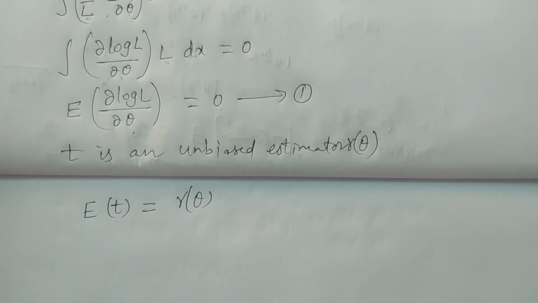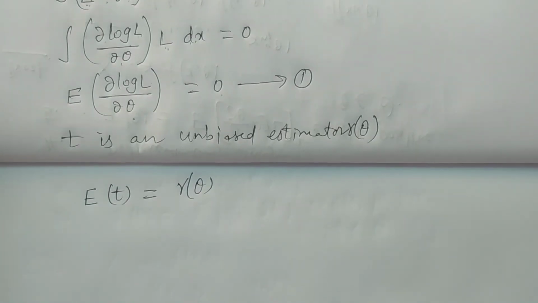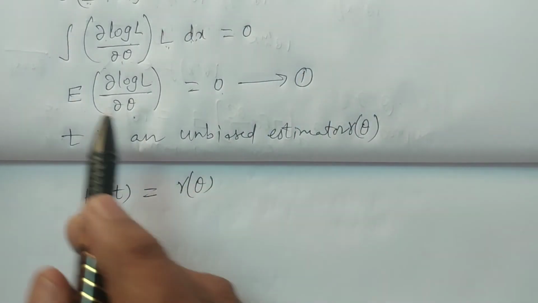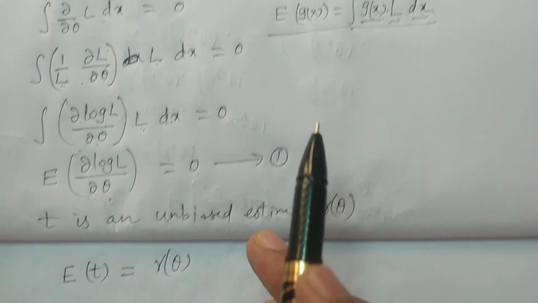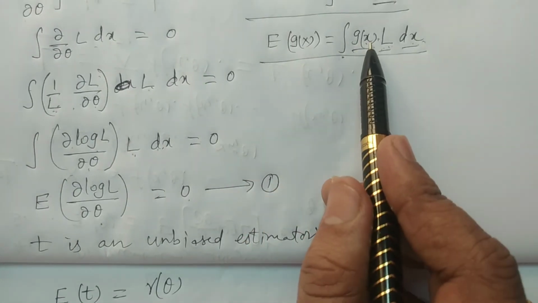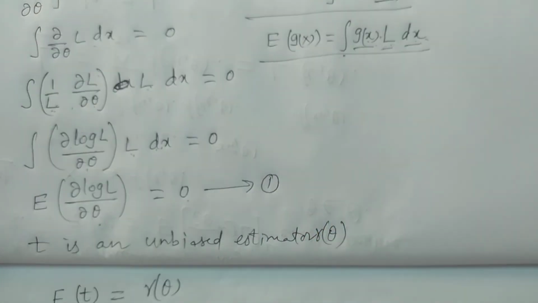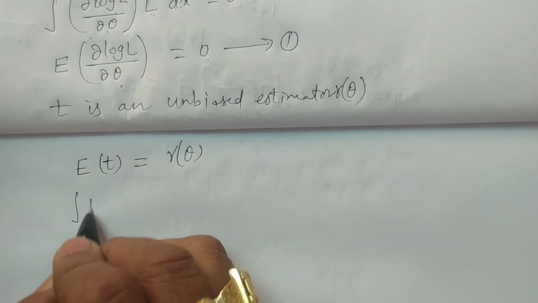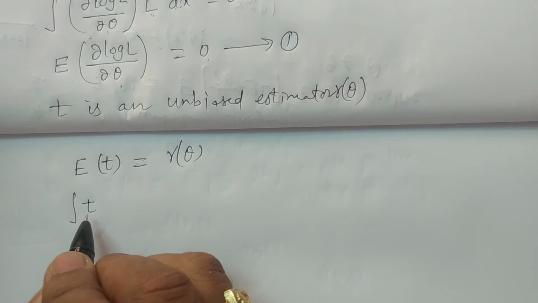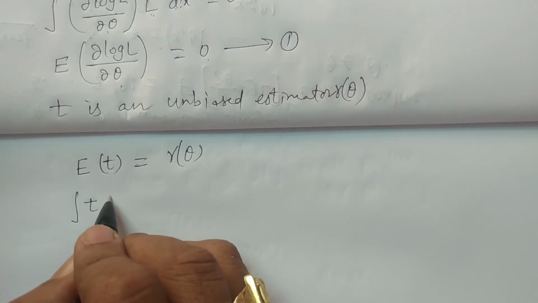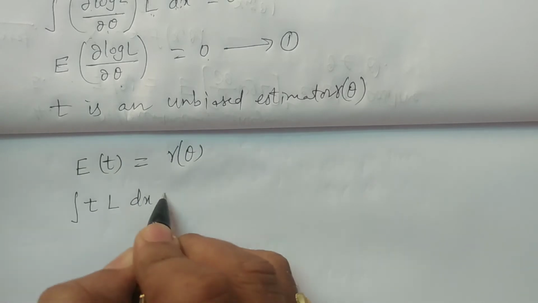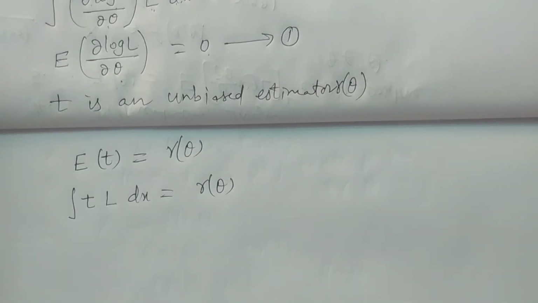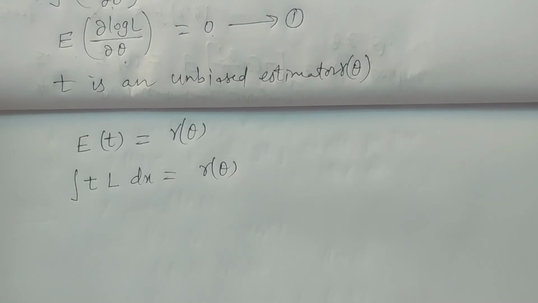So what is the definition of the expectation of T? Since T is a function of x1, x2, xn, just now we have discussed that the expectation of some function of x is equal to the integral of the function of x into L dx. Therefore the integral of t into L dx, where t is a function of x1, x2, xn, is equivalent to gamma of theta. Is it clear to you first of all? Right? Now what we want to do is differentiate.